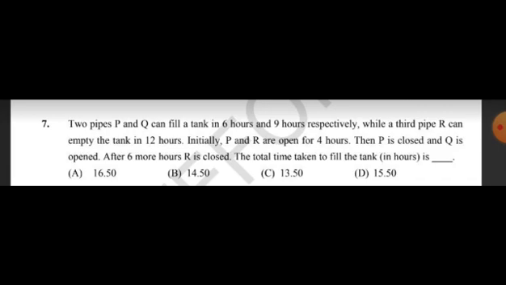Initially P and Q are open for 4 hours. Then P is closed and Q is opened. After 6 hours, R is also closed. The total time taken to fill the tank in hours is dash. We have to find the total time taken to fill the tank. This is an interesting and simple question. We need not make big calculations at all. We can calculate the answer in a simple way.